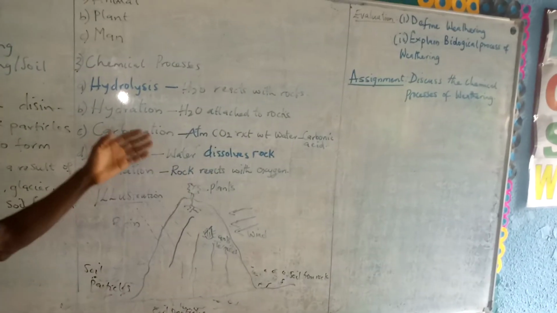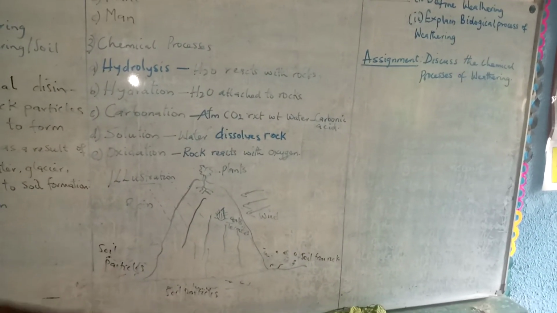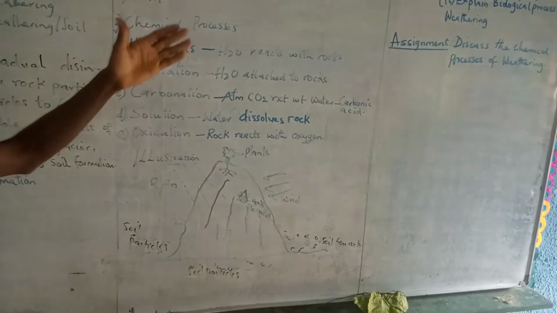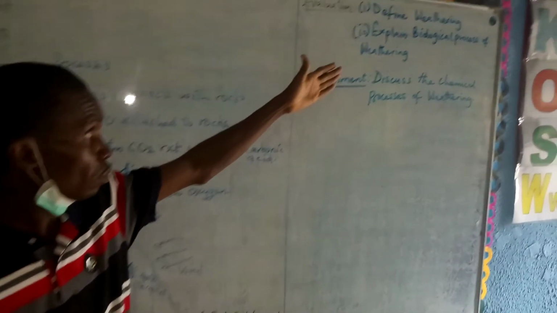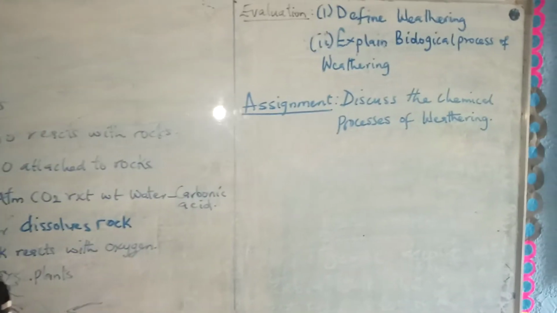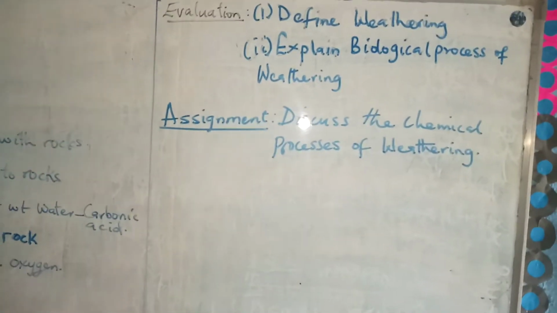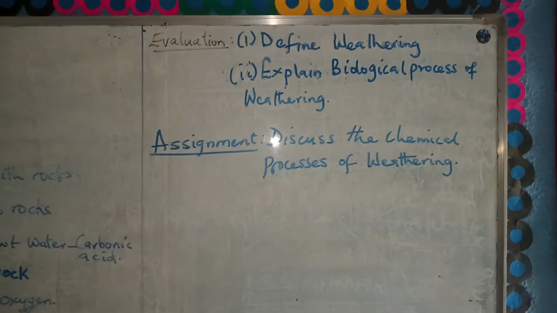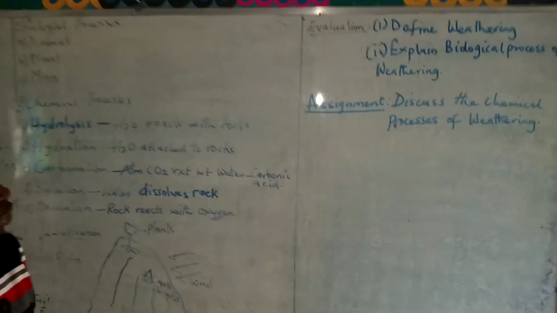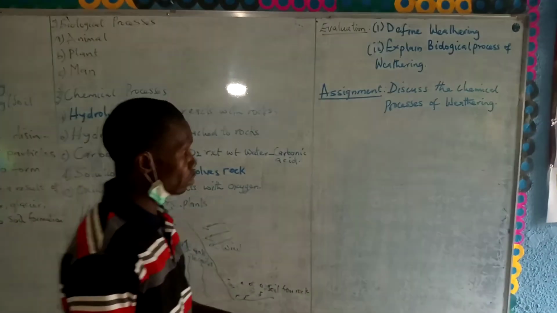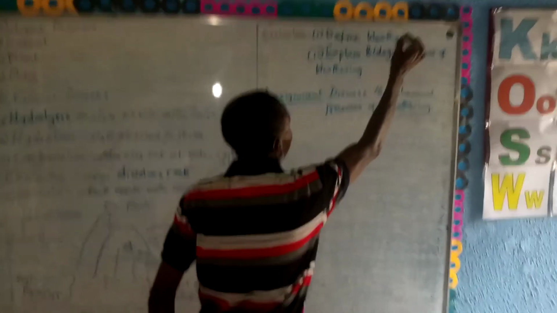I believe you have taken what has been discussed. Do well to go through the evaluation. Define what is weathering, explain the physical processes of weathering. So you need to do that. And then the assignment: discuss the chemical processes of weathering.